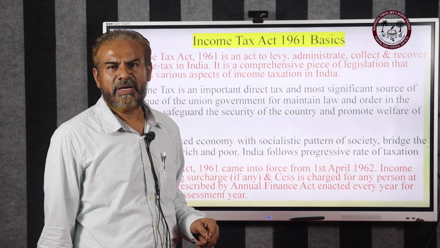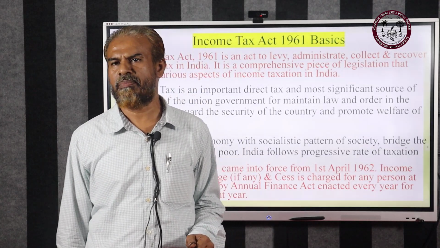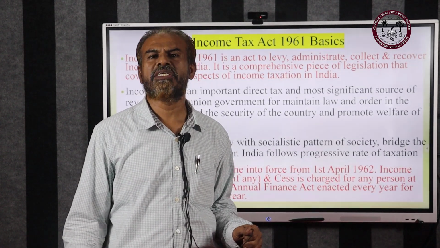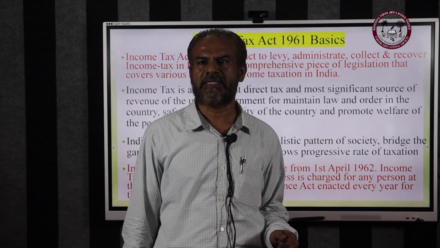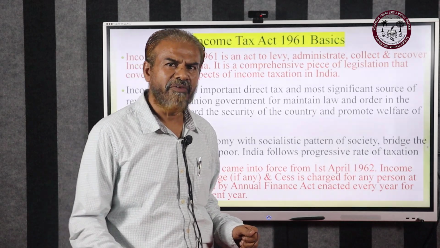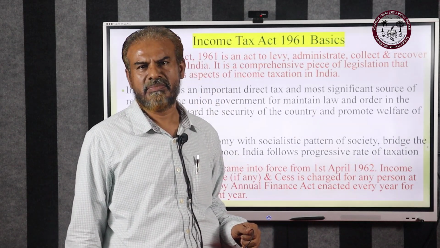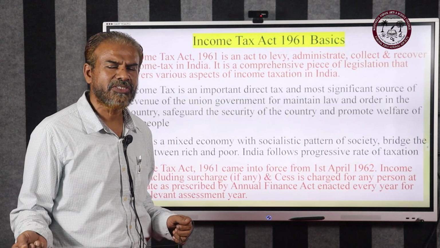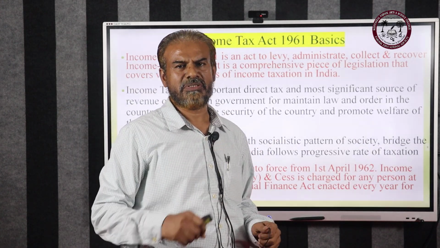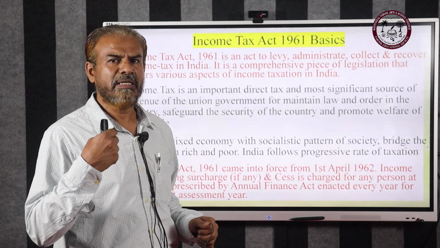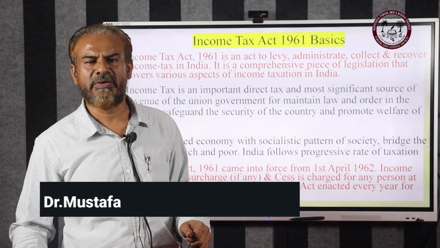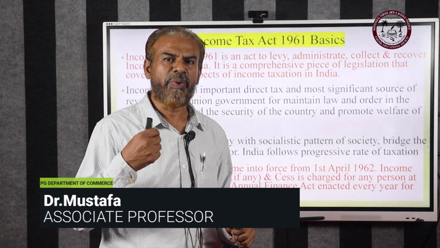As we are all aware, any government needs funds for developmental purposes. So the government finds funds through various sources like direct and indirect taxes. Income tax is a direct tax. Direct means it is levied directly on the taxpayer. Indirect tax is collected by one person and paid by another person. In the case of direct tax, my tax is paid directly to the government by me. In the case of indirect tax, my tax is paid by some other person.